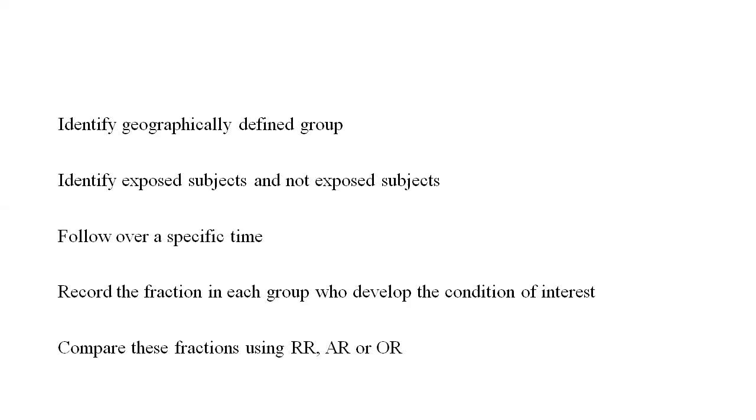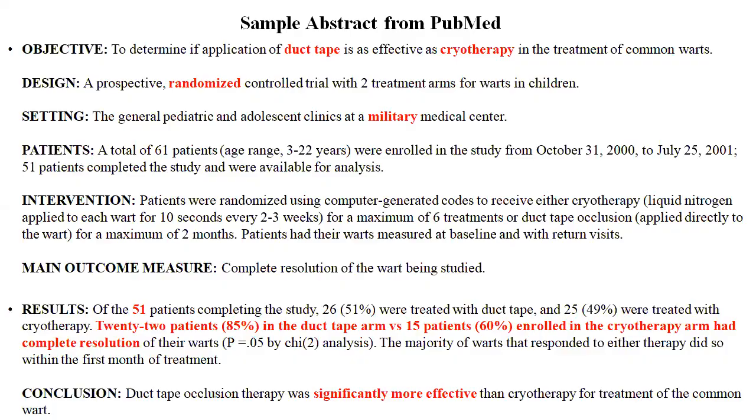So you identify exposed subjects and non-exposed subjects, you follow them up, you record the outcome endpoint, and compare them in terms of relative risk, attributable risk, odds ratio. I have given you this sample abstract from PubMed.